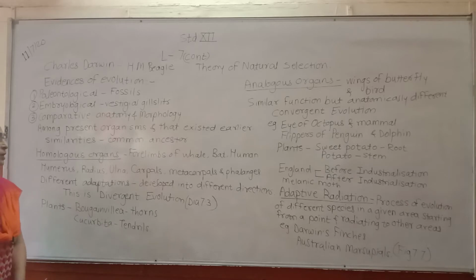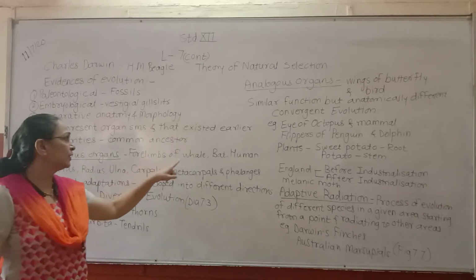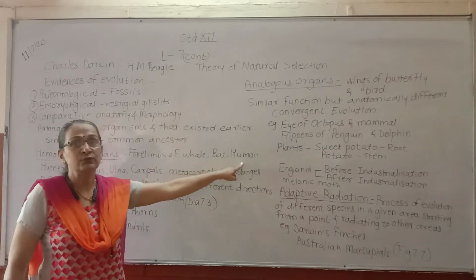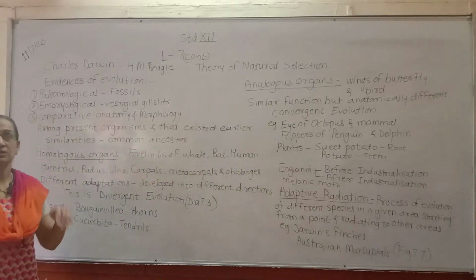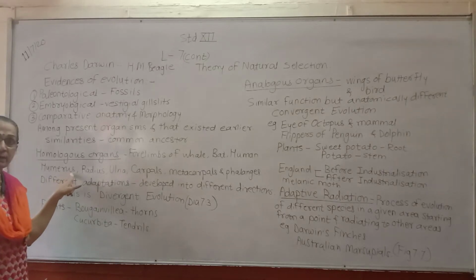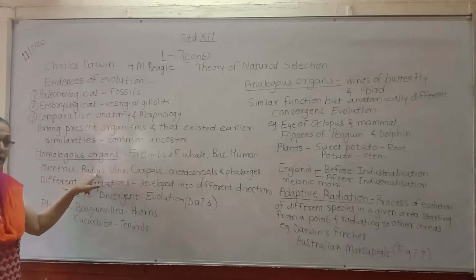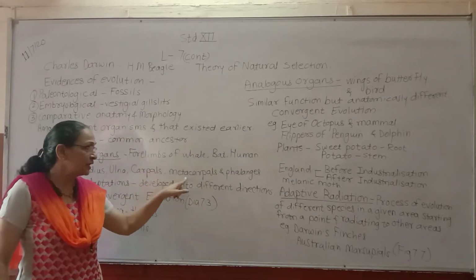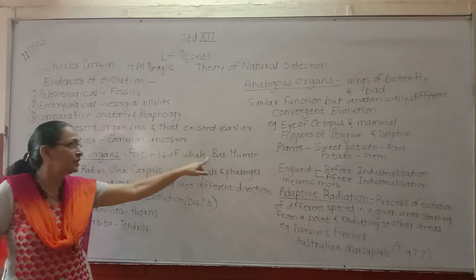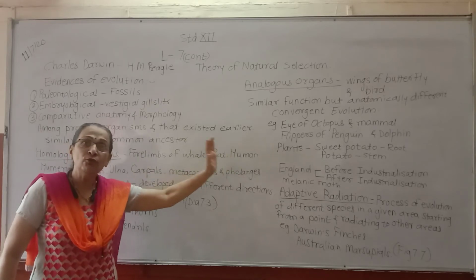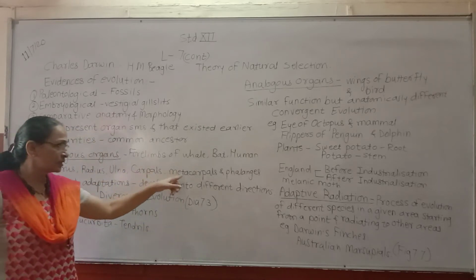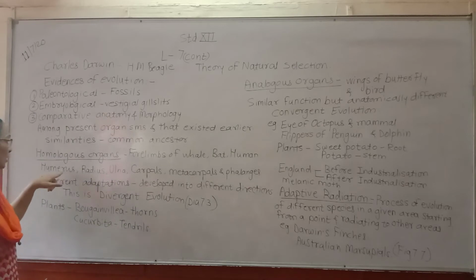If we observe the forelimbs, though the habitat of these organisms is different and their way of locomotion is also different, still they have the same skeletal structure in their forelimbs.